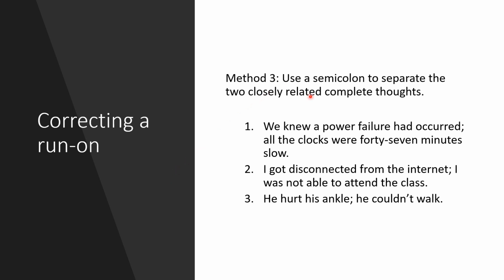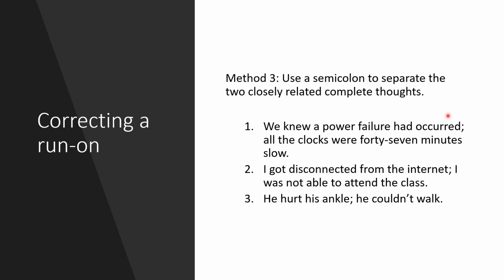The third method suggests the use of a semicolon to separate the two closely related complete thoughts. Now, if the two sentences relate very much, they are closely related, you may use, instead of a period, a semicolon. Example sentences. We knew a power failure had occurred. Okay, semicolon. All the clocks were 47 minutes slow.